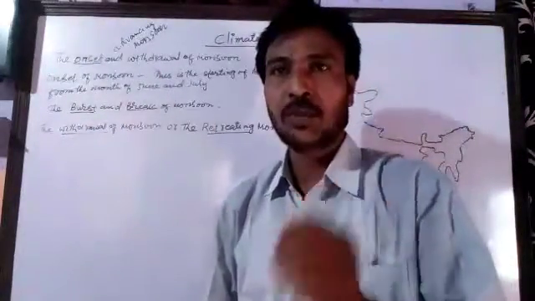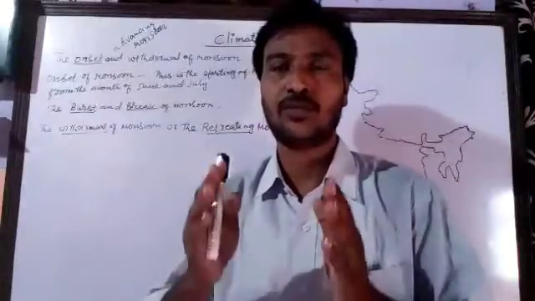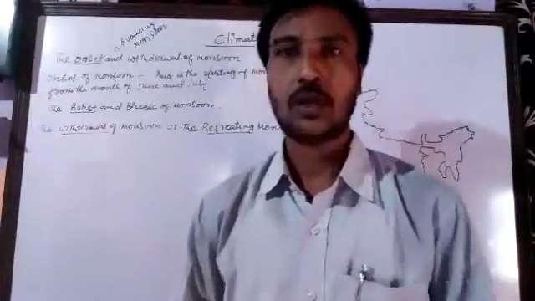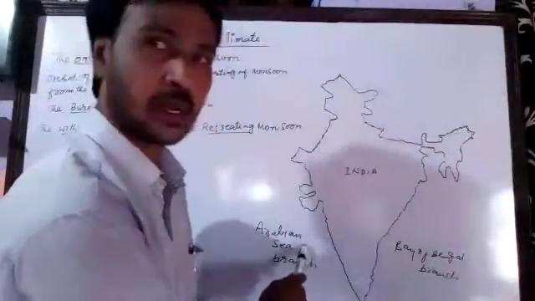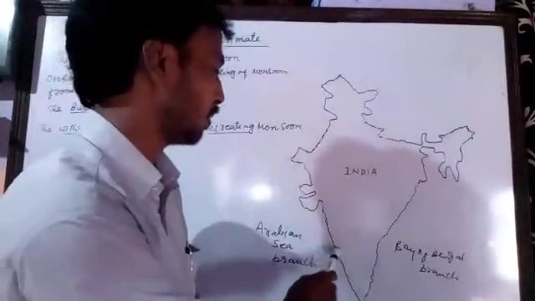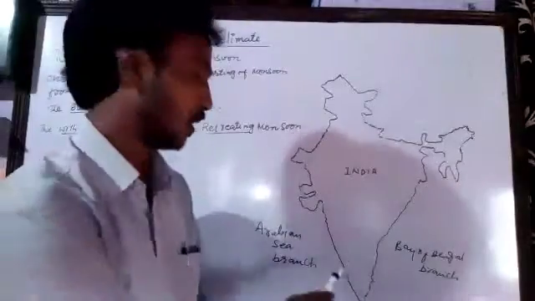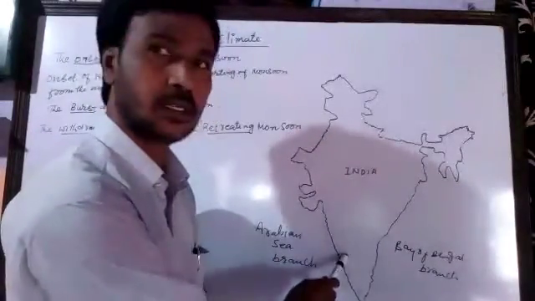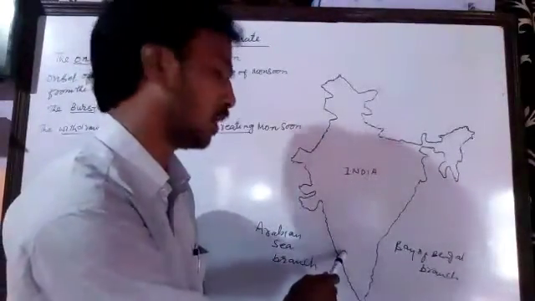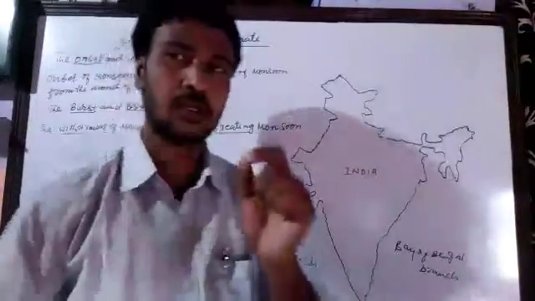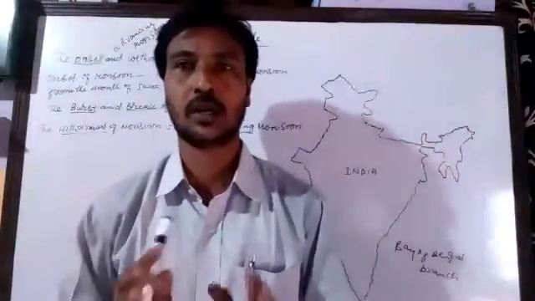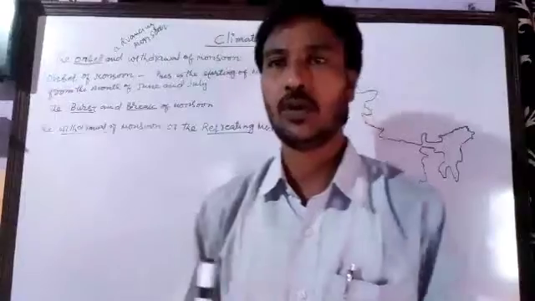In the first week of June, the rain that starts from the Arabian Sea branch reaches the state of Kerala, and in the first week there is rainfall.